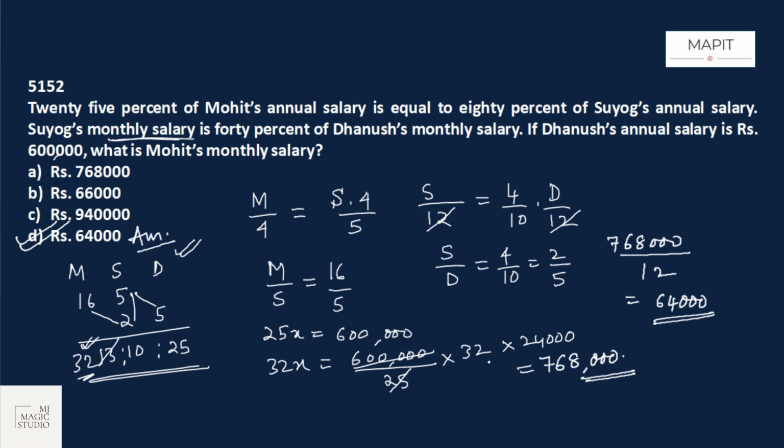Now how have I calculated this quickly? I have just divided this by 12. 24,000 by 12 is 2,000. 32 into 2,000 is 64,000. Option D is the fit.